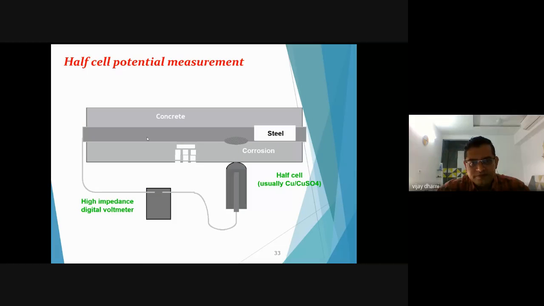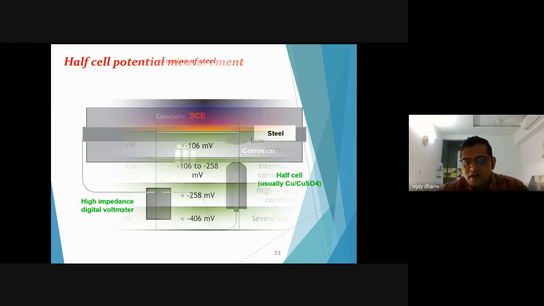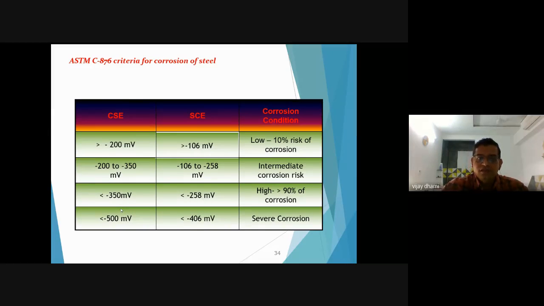Half cell potentiometer. This half cell potentiometer is used to find out the rate of corrosion of the reinforcement. So this is a setup of a half cell potentiometer. You are taking some impedance results, and from the impedance results, you can take a judgment of corrosion of the reinforcement. This is the table where you can see, according to your results, you can find out the rate of the corrosion. It's low, intermediate, high, or severe corrosion.